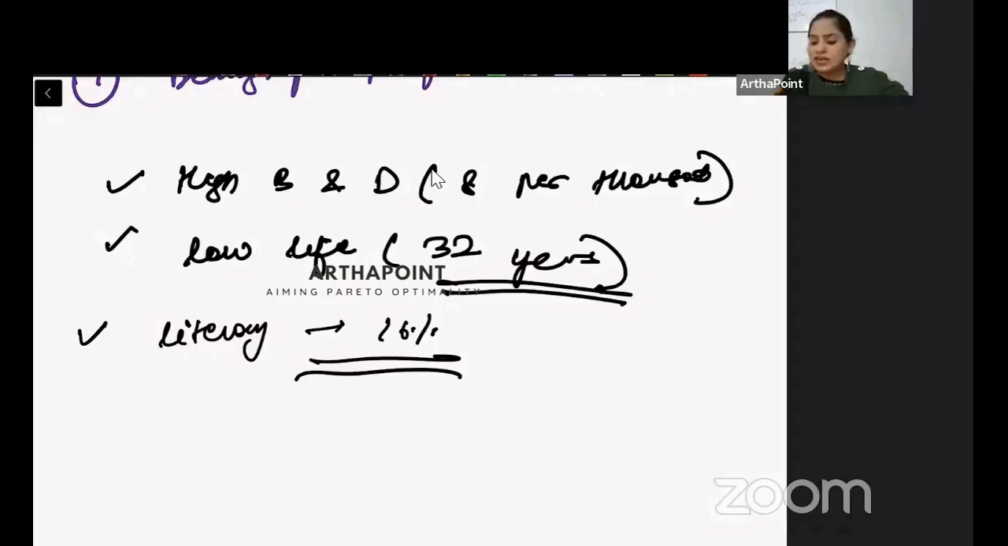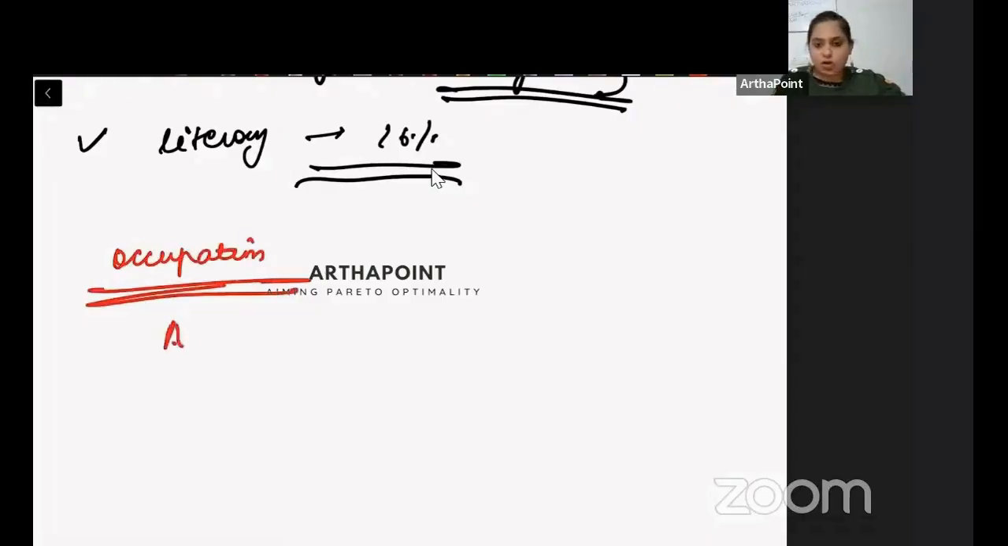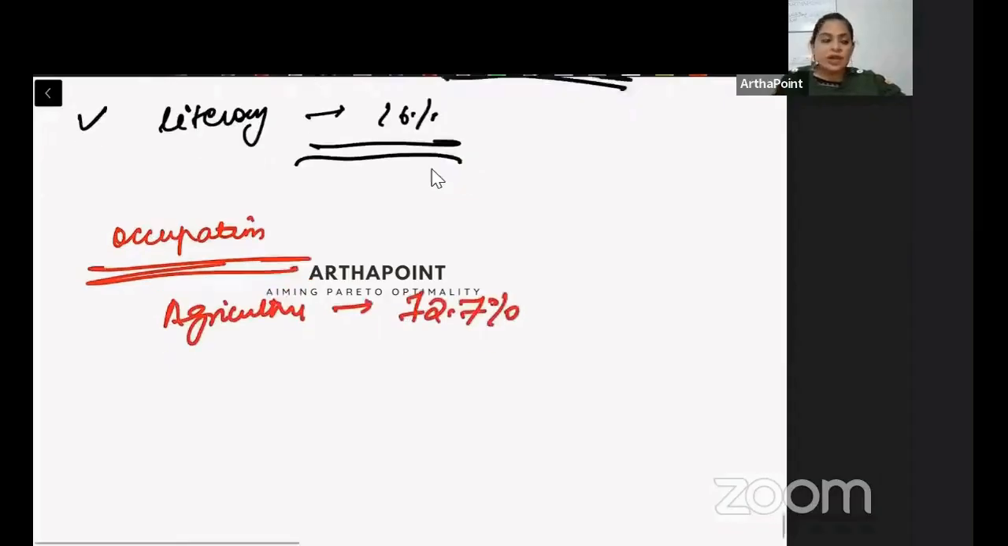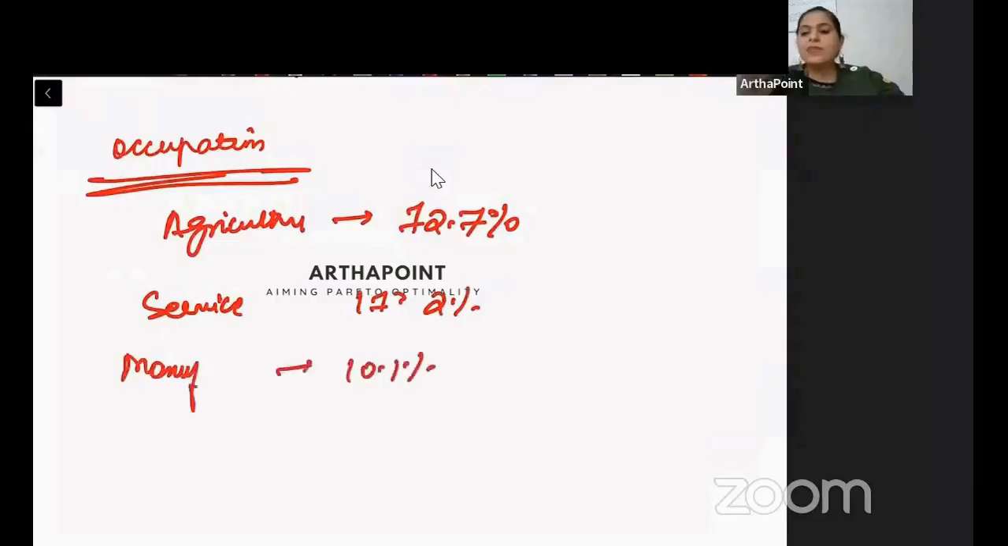Then the next aspect was related to occupation. So the primary occupation was agriculture. It was 72.7%. And it was followed by the service sector. That was 17.2%. And then the manufacturing sector, which was 10.1%.